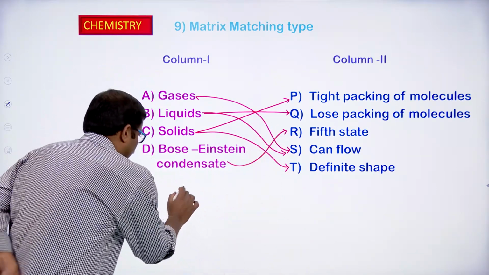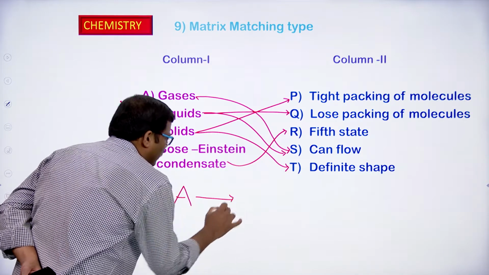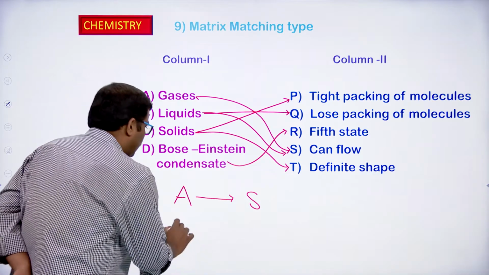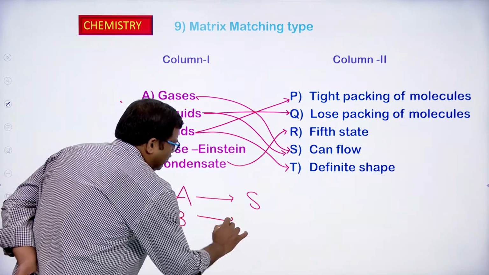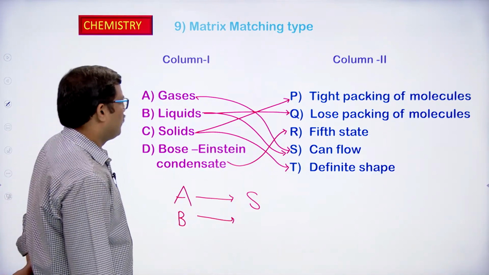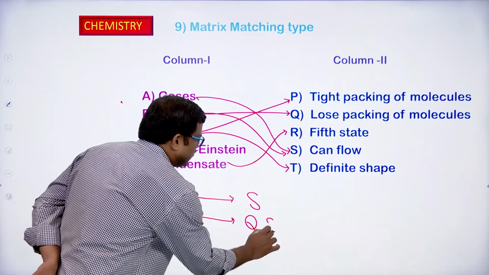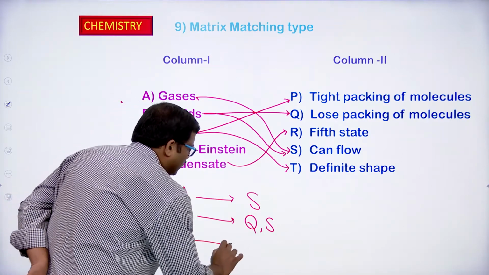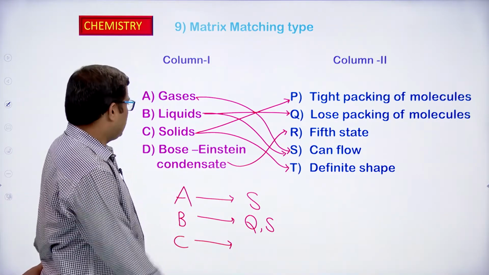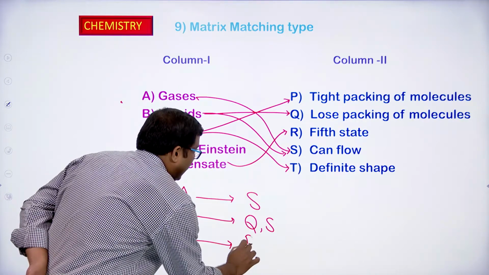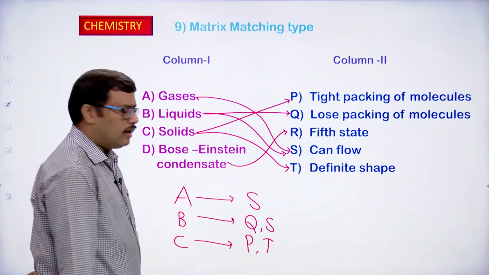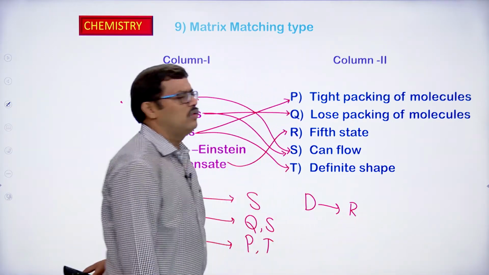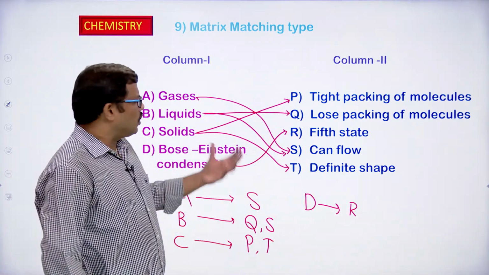So if you observe what we are doing here, A is correlated to S. B is correlated to Q as well as S, both Q and S. C is correlated to P as well as T, and D is correlated to R. So this is how we have to correlate.